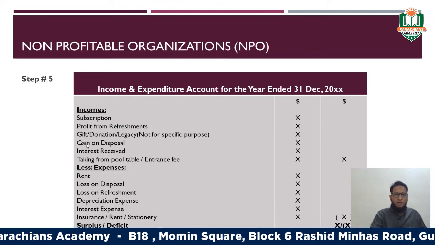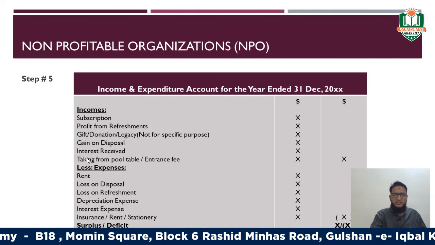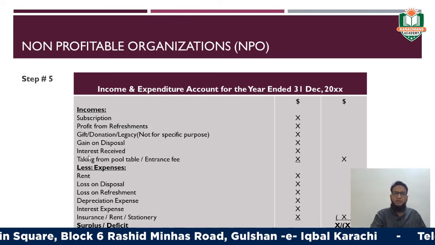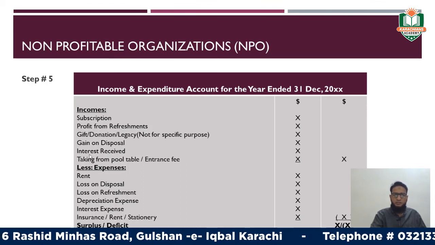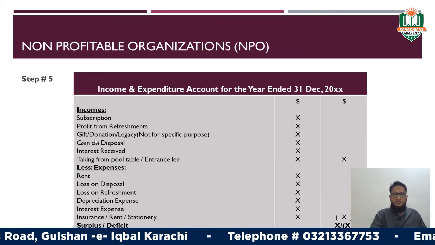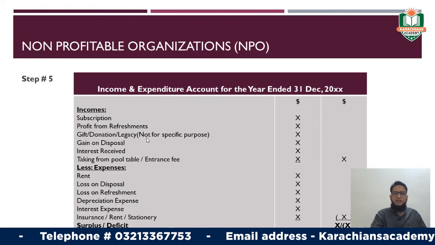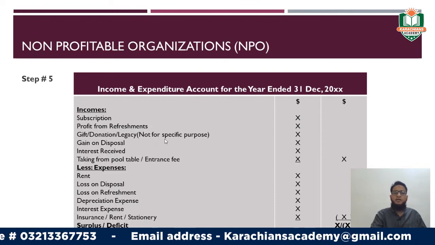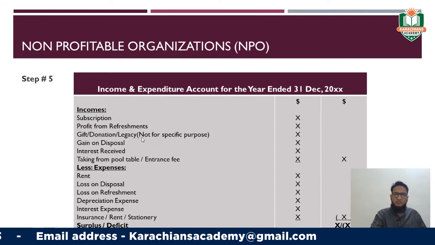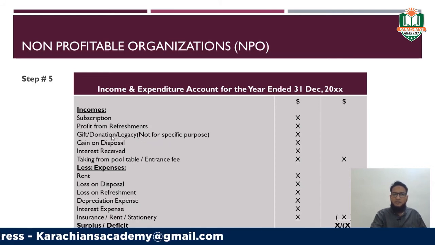Similarly, add all these sources of revenues that have been generated by the non-profitable organization during the period. It may include gifts, donations, legacy. If these are not for any specific purpose, then you should take them in as income.